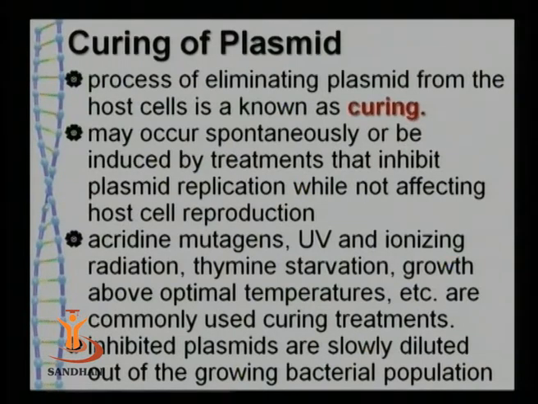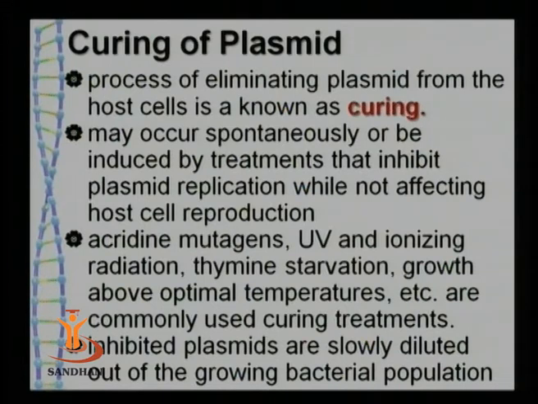The process which is known as elimination is known as curing, and many treatments can be given to the cell for the curing of plasmid. As for example, acridine mutagens like acridine orange. Plasmids like the vacuole plasmid can be removed very fast as compared to other plasmids.